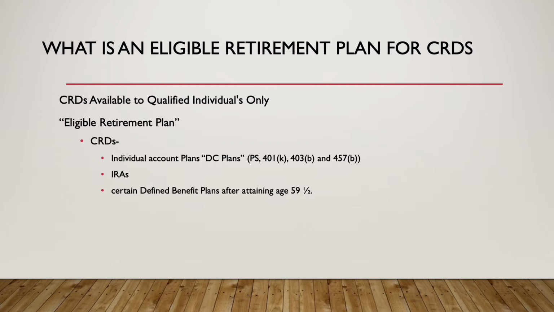So for CRDs, it would be an individual account plan, so a defined contribution plan, or DC plan for short, which would be your profit sharing, your 401k, 403b, and 457b plans, IRAs, and also, if the defined benefit plan allows, after attainment of age 59 and a half, they could allow for coronavirus-related distributions.